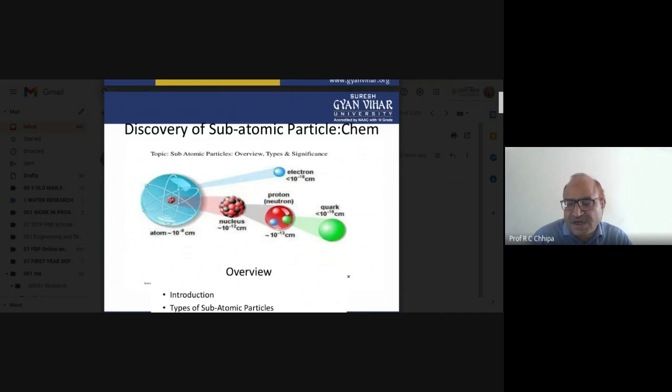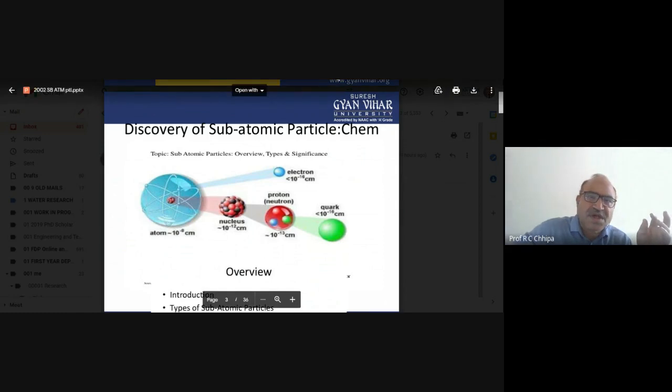The size of the atom is 10 raised to power minus 8 centimeter, whereas the nucleus size is smaller. As all of you know about the angstrom, it is 10 raised to power minus 10, and there may be chances that it depends on the other bonding systems, such as van der Waals, ionic bonding, covalent bonding, as well as coordinate bond.